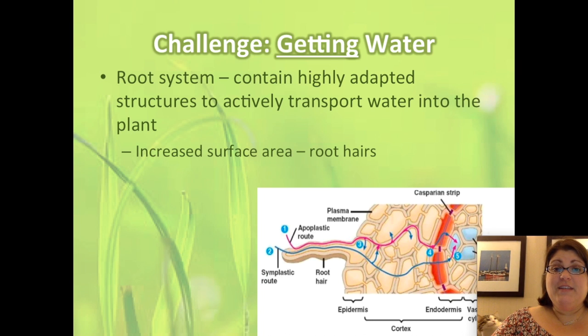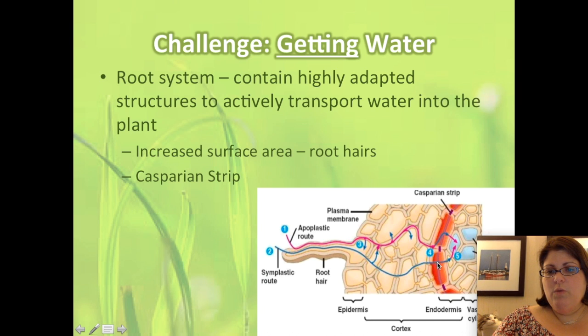Once the water is into the roots, they have to keep the water rather than let it diffuse back out into the soil. So the Casparian strip becomes very important. It's important for the plant function that there be a lot of water in the roots so it can travel up the plant. And so the Casparian strip helps hold the water into the center.